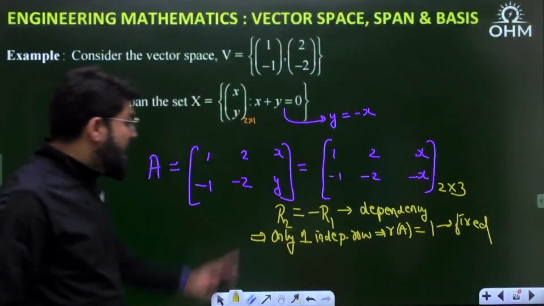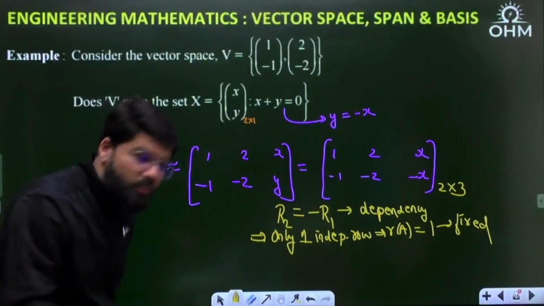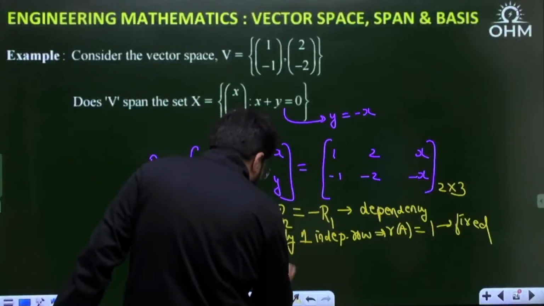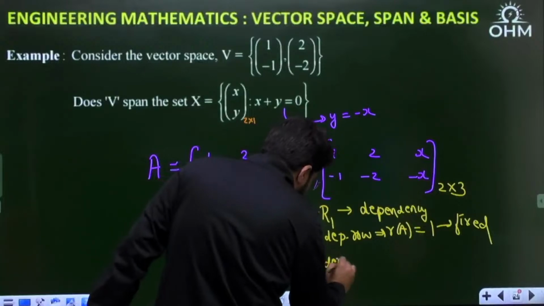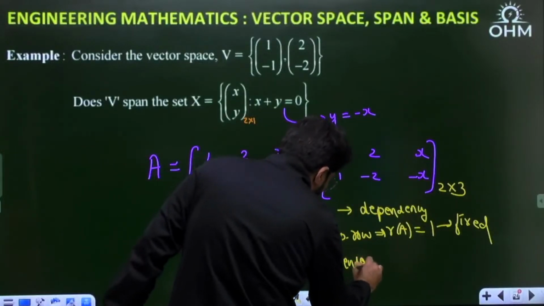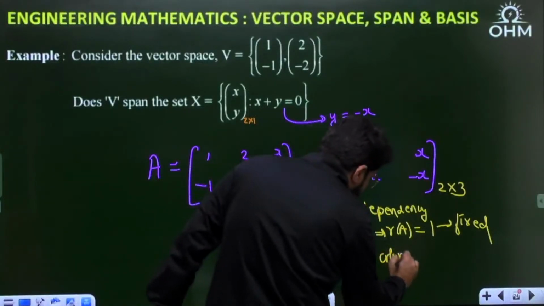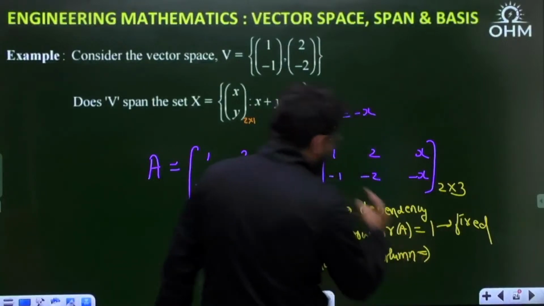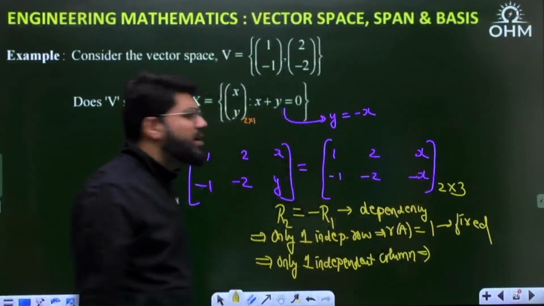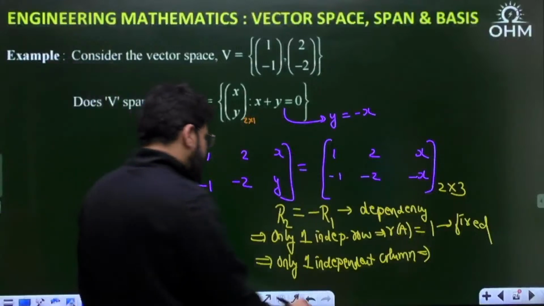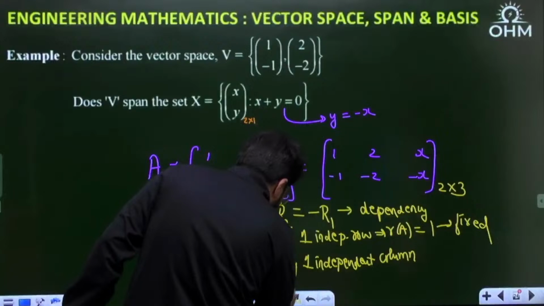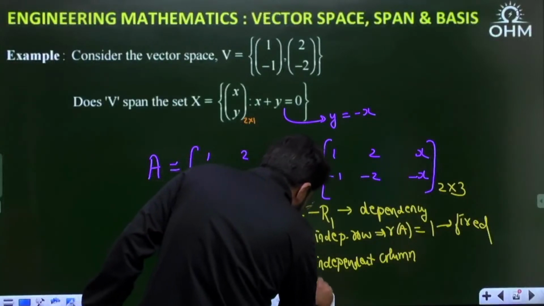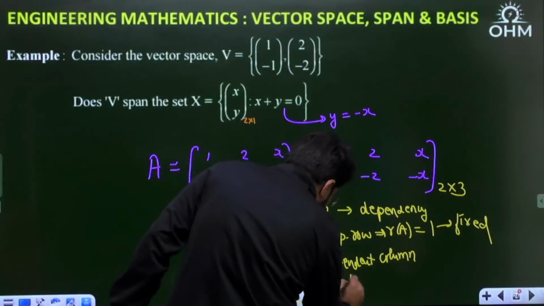The rank is fixed. Only one independent row means the rank is 1, which also means that the matrix has only one independent column. If it has only one independent column out of the 3, how many are dependent columns? That means there are 2 dependent columns.